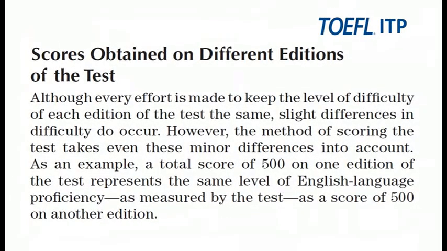Now, these kinds of procedures make sure that you will get very, very similar scores on different editions of the test.